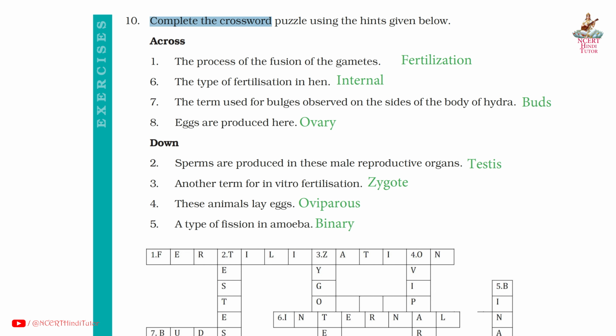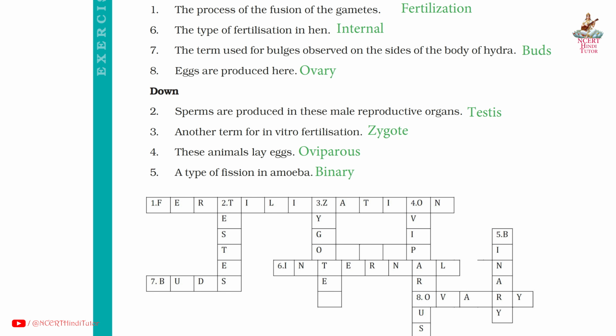Question 10. Complete the crossword puzzle using the hints given below. So friends, first is the process of the fusion of the gametes. Answer fertilization. It comes here. 6. The type of fertilization in hen. Internal. So it comes here. 7. The term used for bulges observed on the sides of the body of hydra. Answer buds. So it comes here. 8. Eggs are produced here. Answer ovary.